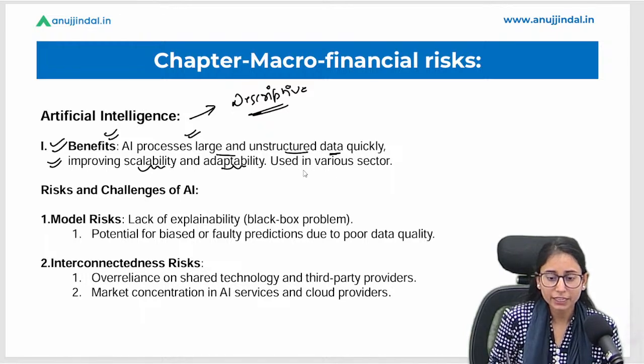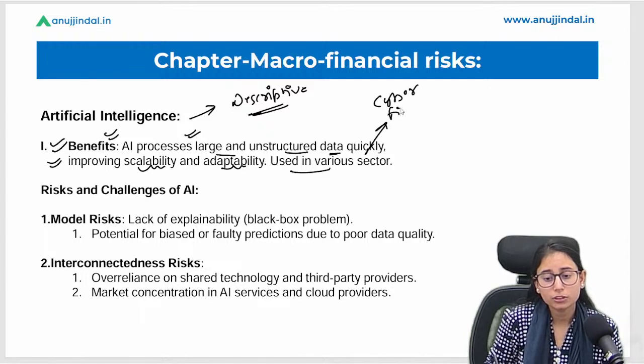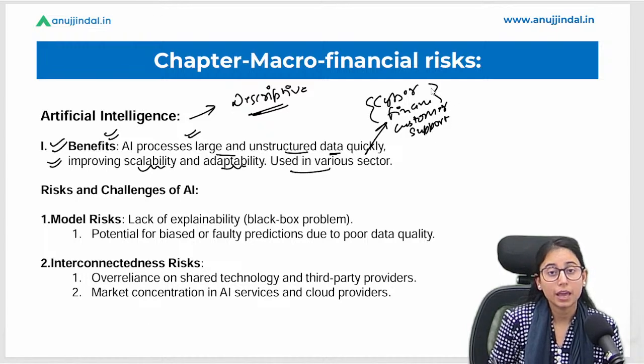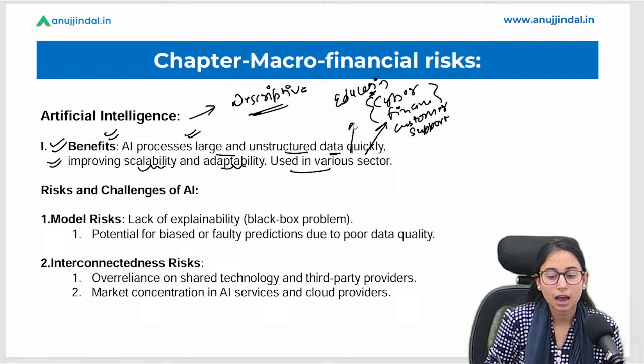Okay, it is used in various sectors, like we can use it in the cyber security sector, right? We can use it in the financial services sector. We can also use it in customer support, right? We have seen that AI has been used by many sectors. We can also use it in the education sector, right? So all these are the main sectors where AI is being used.